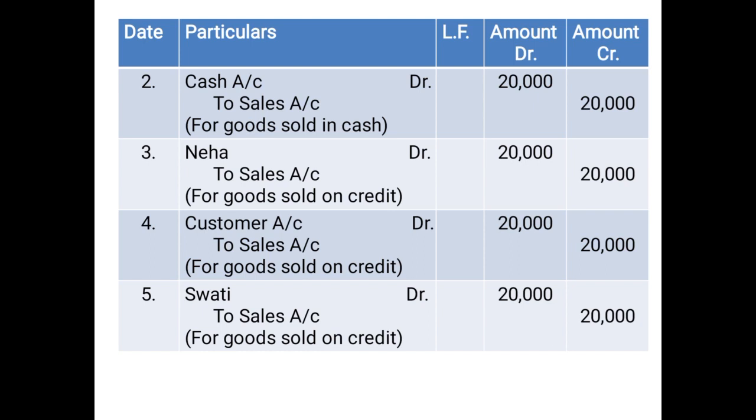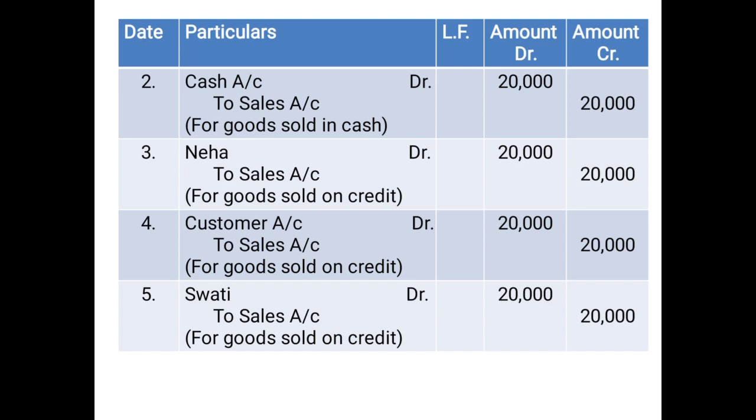Third example: entry Neha debited to sales account, because the goods were sold on credit to Neha. So Neha debited 20,000. We have not suffixed the word account because Neha is a human being. To sales account 20,000 on the credit side.